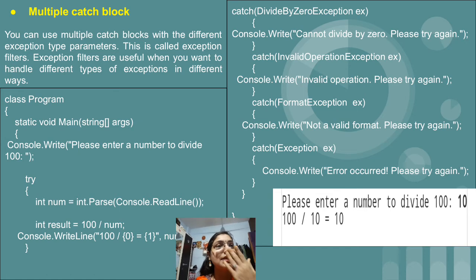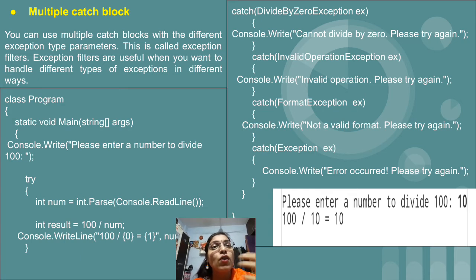So now in this example, if you notice, I have taken one number. First we are having the program class. In the program class we are having the static void Main method. The first line we are taking one number from the user, and then I have stored the value of that number inside the num variable. So taking the value from the user and the actual logic is inside the try block.